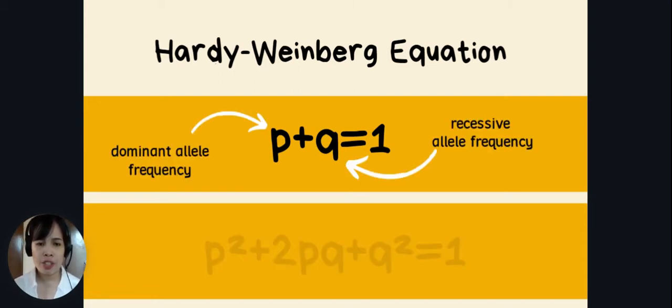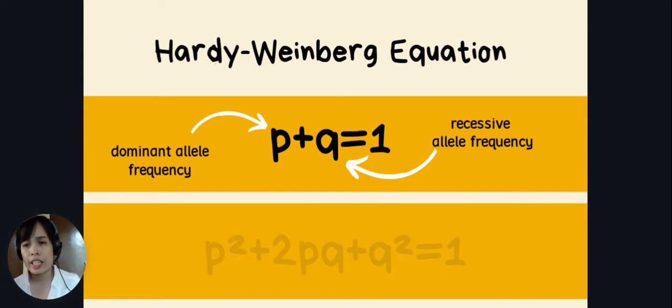Let's have the first equation: p + q = 1. In this equation, p is the dominant allele frequency in the population, while q represents the recessive allele frequency. This equation is used to identify the allele frequencies in the population.